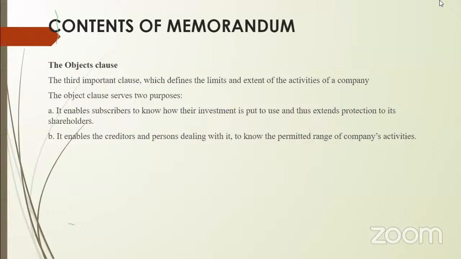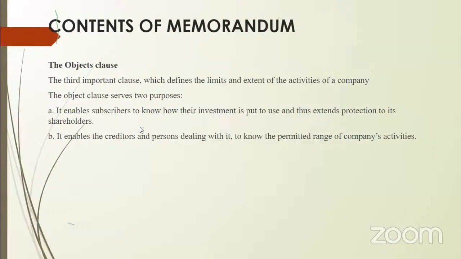What does the object clause mean? It is an important clause that defines the limits and extent of the activities of a company. Actually, the object clause consists of three types. A company generally has three types of objectives: primary objectives, secondary objectives, and objectives not included under the primary and secondary. Primary means the main mission of the company, the vision of the company. Secondary objectives are the activities to achieve that mission, what values it is going to follow, and other than that, whatever other activities there are come under the third type of objectives.